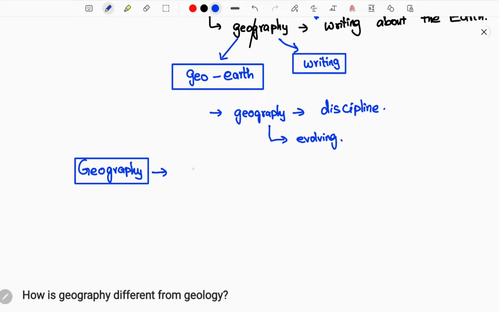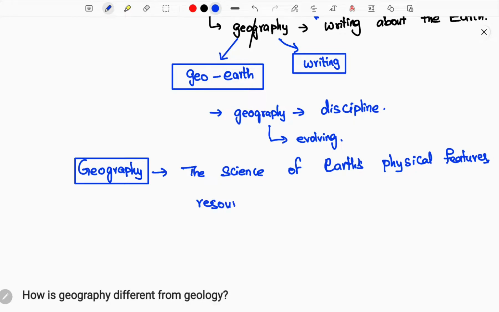What does it really mean through the definition? Let us study the science of the earth. Geography is the science of the earth. It studies the physical features of the earth, and it also studies all the resources available on the earth. It also covers the climate of the earth, and again populations and human-related concepts relating to geography.